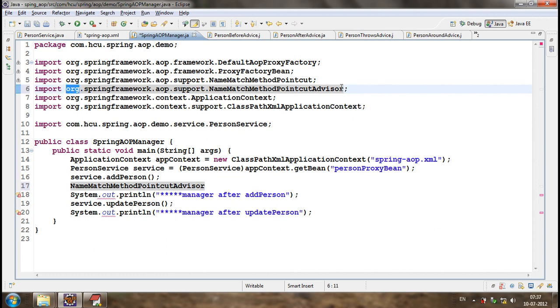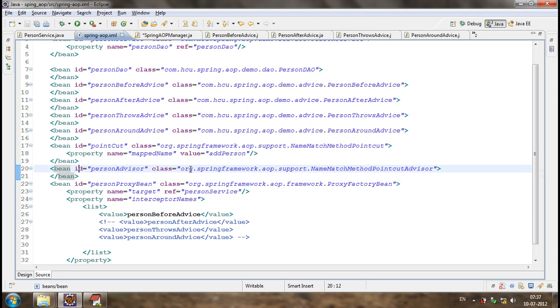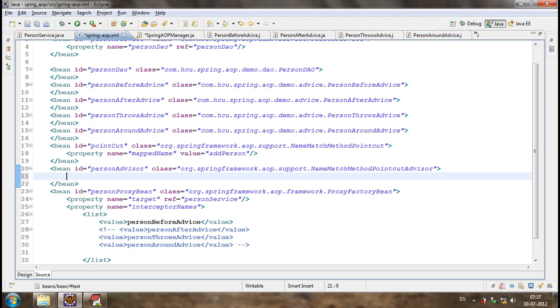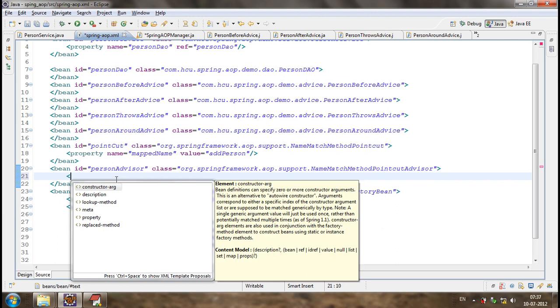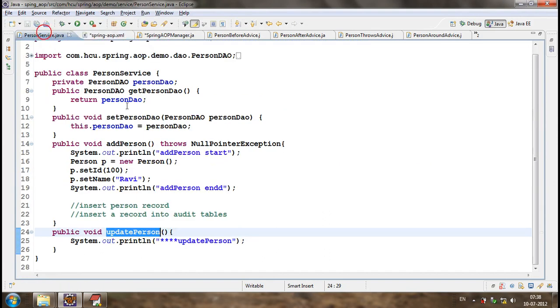The point cut advisor will join the point cut with the specific service.